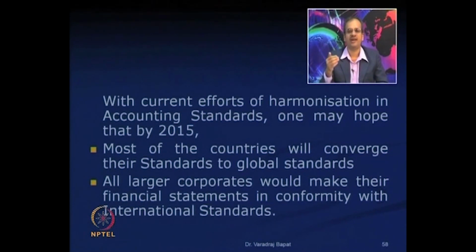So it is looking for a trading partner and it asks for the financial statement of a Chinese company. If the accounting norms are completely different, then Indian decision makers will not be able to understand and read those Chinese financial statements carefully. However, when the accounting norms are standardized, it becomes far more simple to understand the financial statements of each other. So, these are the benefits of internationalization.